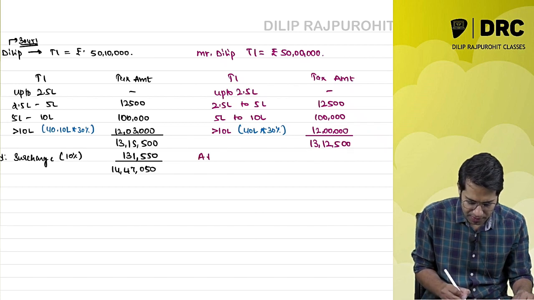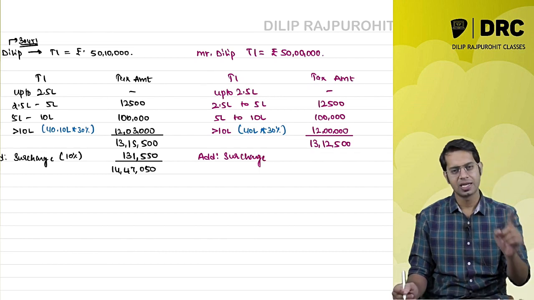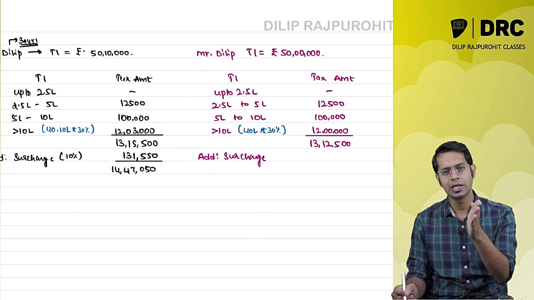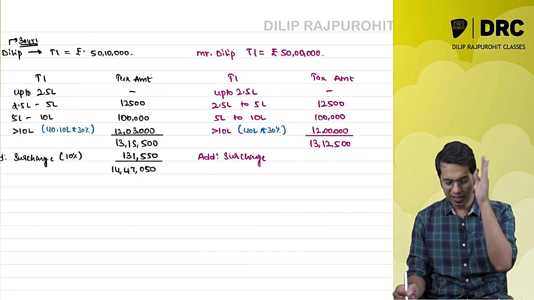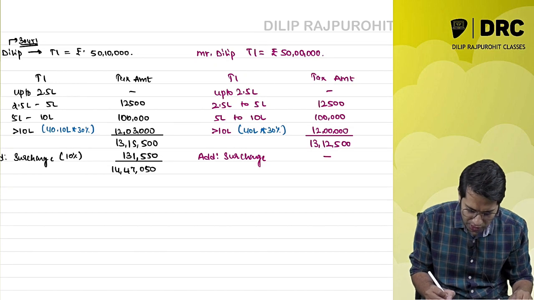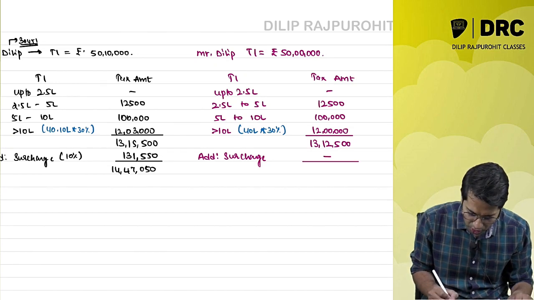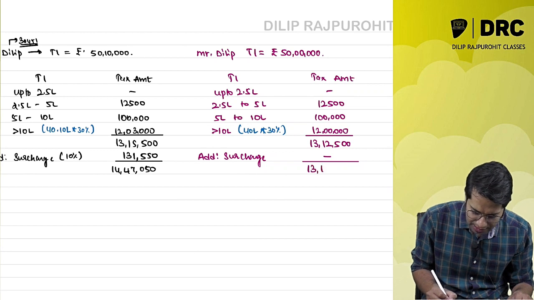Now tell me, will I have to pay something called surcharge? Is surcharge applicable to me? Surcharge is applicable when your total income is more than 50 lakh. So if it is exactly 50 lakh, is it applicable? The answer is no, it is not applicable. So I don't have to pay any surcharge. So what is my tax liability then?